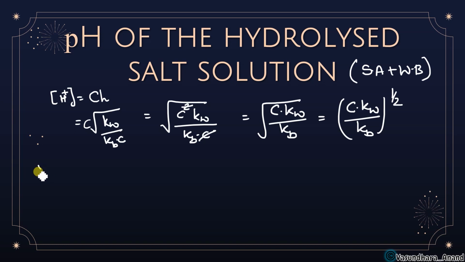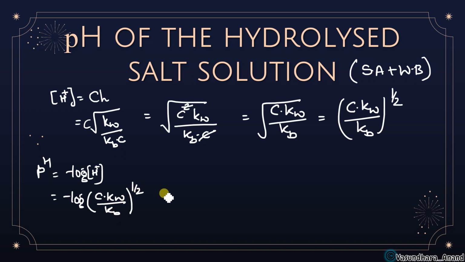So just find the pH. pH will be the same as minus log H plus, and here H plus is C into KW upon KB power half. So that is going to be minus half, and then log C plus log KW minus log KB. Any doubt in this?